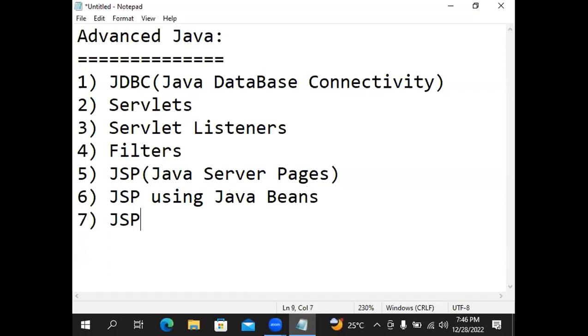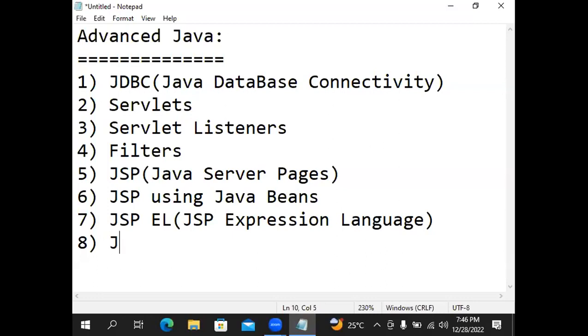Seventh one, JSP EL, JSP Expression Language. Eighth one, JSTL, JSP Standard Tag Library.